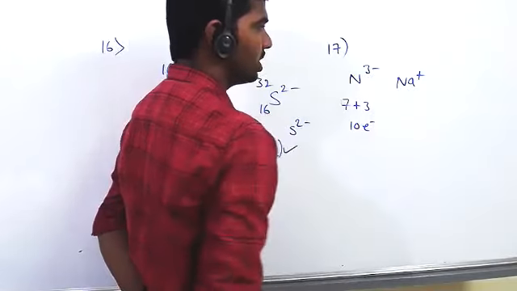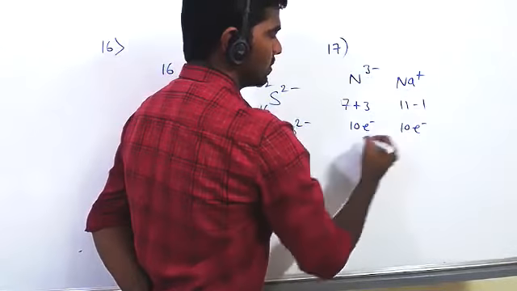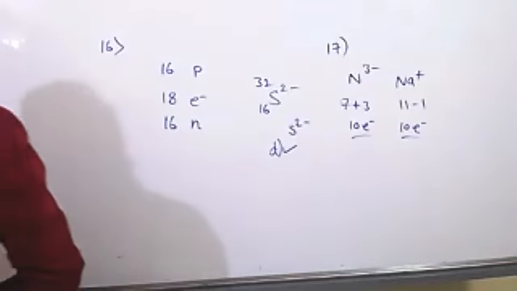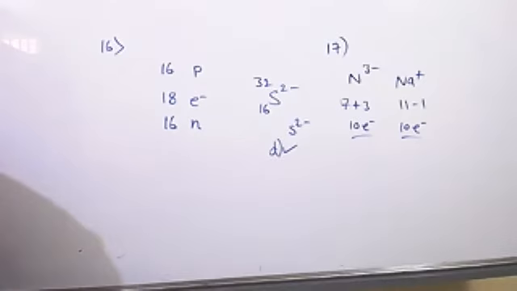Sodium atomic number is 11, but it lost 1 electron, so 10. Now both have 10 electrons, both are isoelectronic. So what was the option number? D is correct.